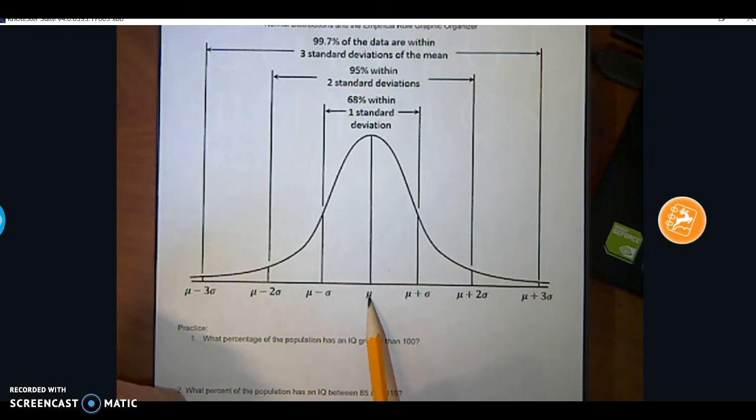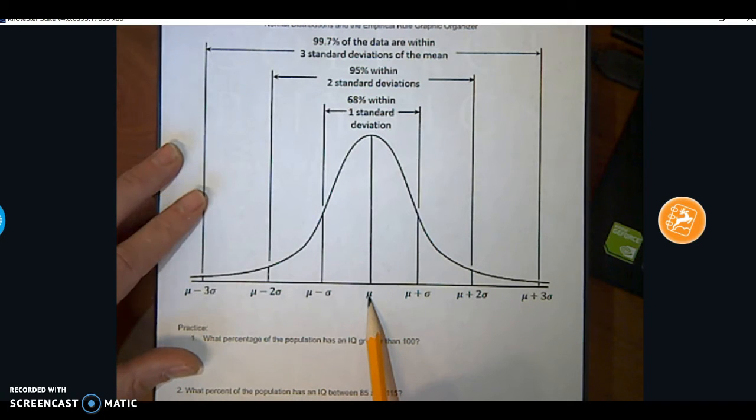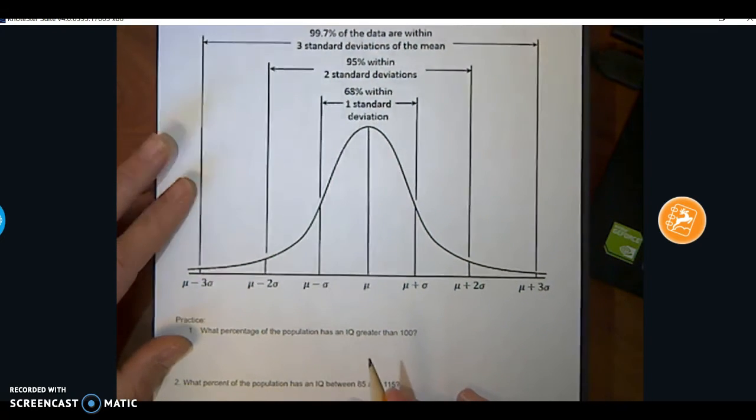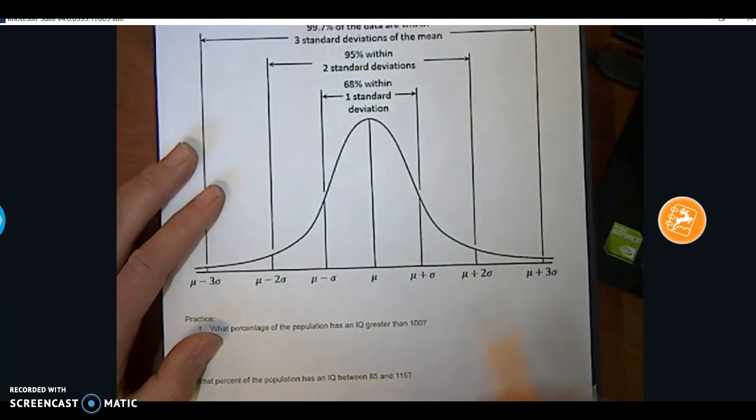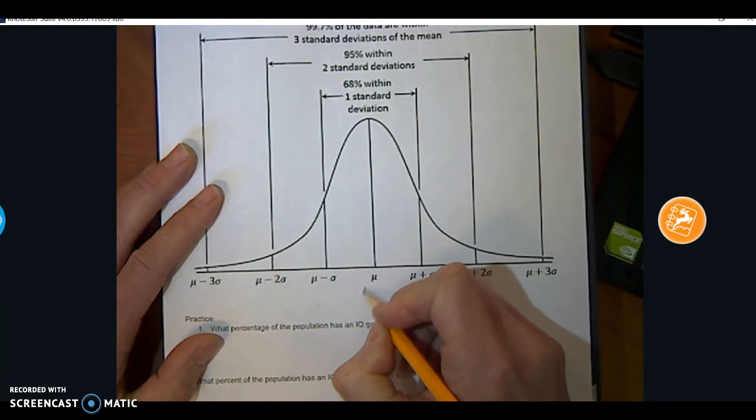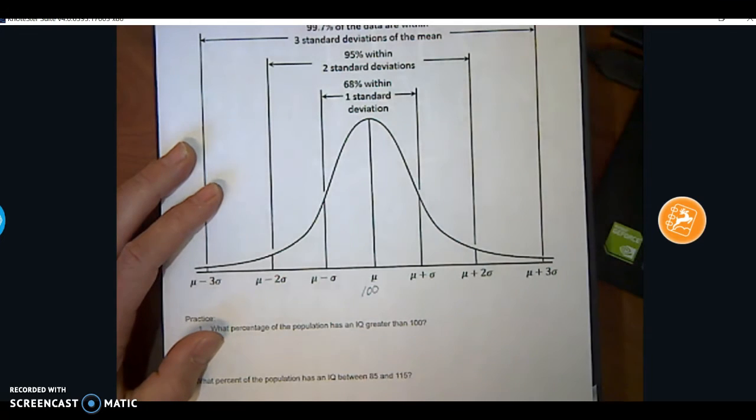So mu is the average variable in this case. For IQs, it's standardized that the average IQ is a value of 100. So I'm going to put 100 right there. This is a generic form, so we're just putting the data specifically for an IQ analysis on this one. From the research literature, the standard deviation in an IQ test is 15.